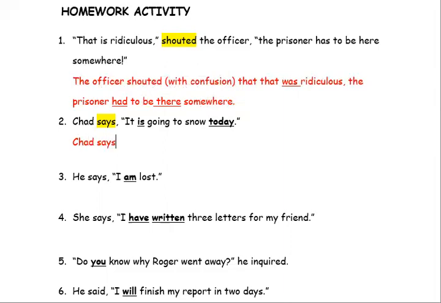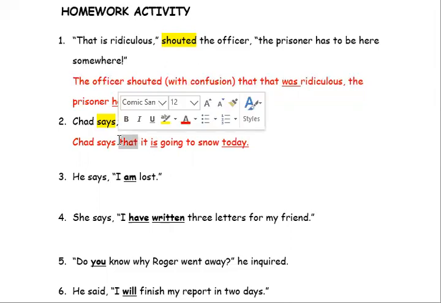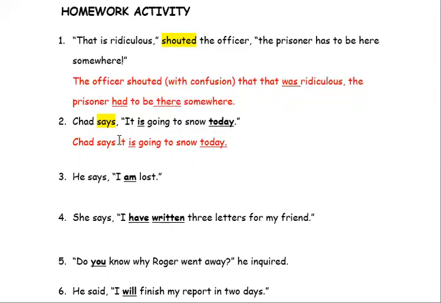Chad says, can you see how I did not change any tenses? Today stays the same. Is stays the same. You don't need to even have that. You can just say Chad says it is going to snow today, or you can have that as well. Your choice.